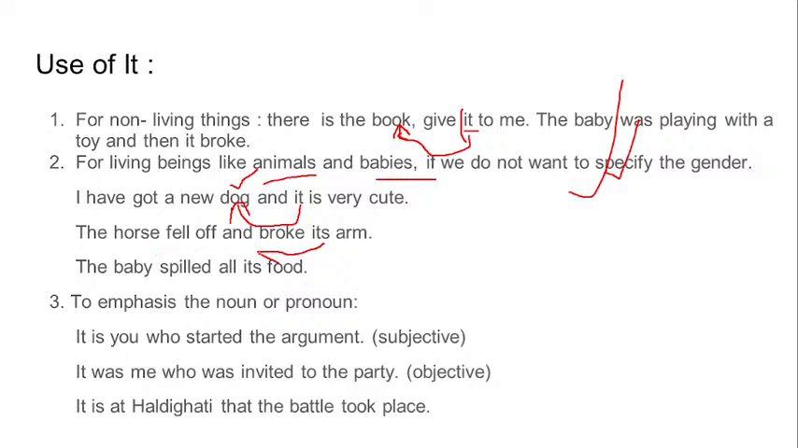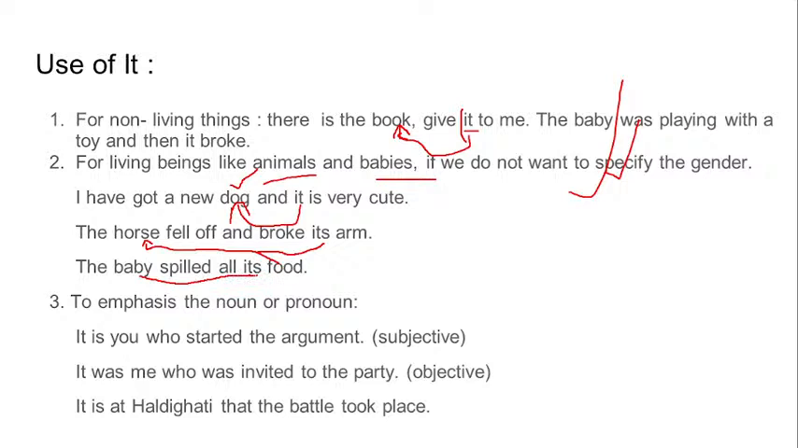So it's a living being totally, but we don't mention the gender over here. The baby spilled all its food. Okay, the baby spilled its food. And here we cannot understand what is the gender of the baby because we are not emphasizing on that. We are just saying that, okay, the baby spilled all its food. So who is its? The baby is the its.